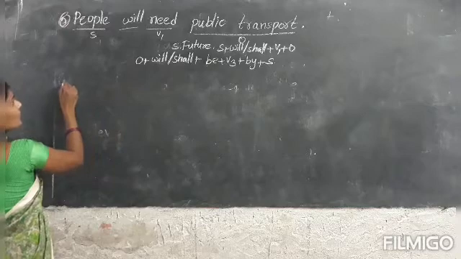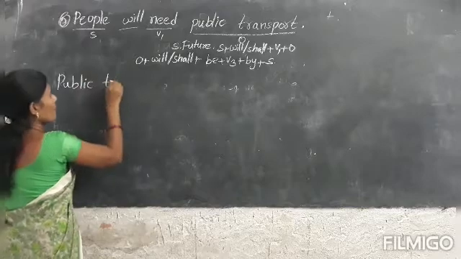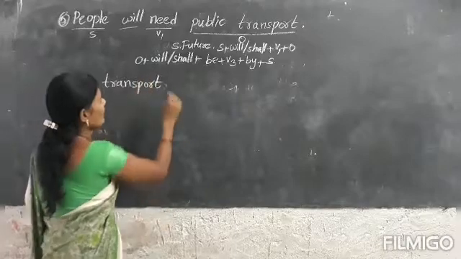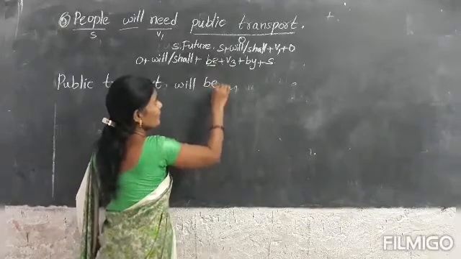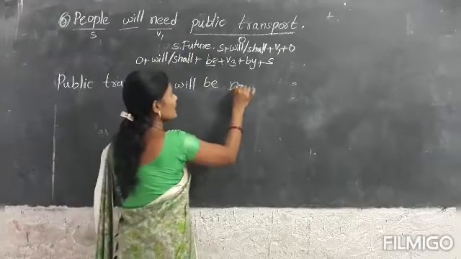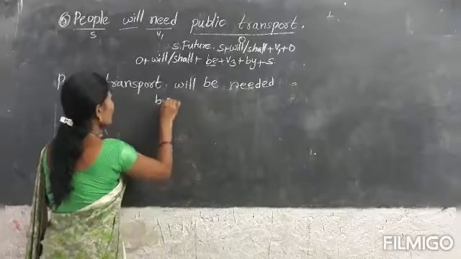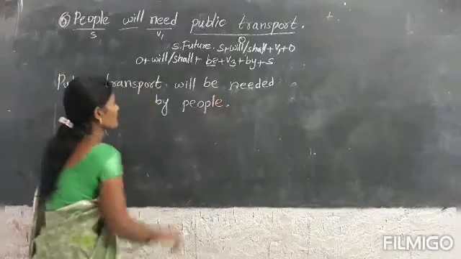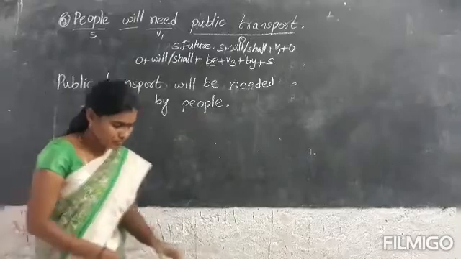What is the subject? What is the object? Public transport will, then be, then third form of need: needed. Needed by people. Public transport will be needed by people. Next.